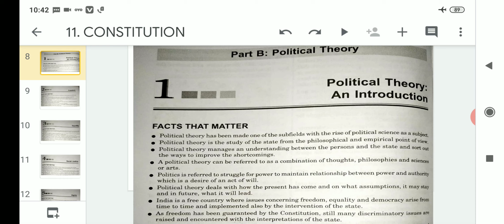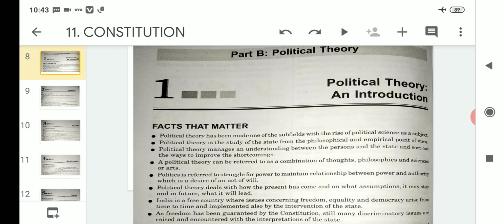So India is a free country where issues concerning freedom, equality and democracy arise from time to time and are implemented also by the intervention of the state. As we know, our country India is an independent country where issues concerning freedom, equality and democracy arise from time to time.